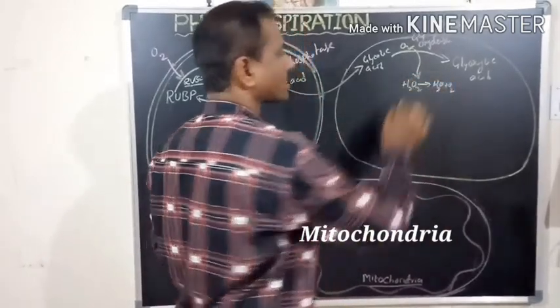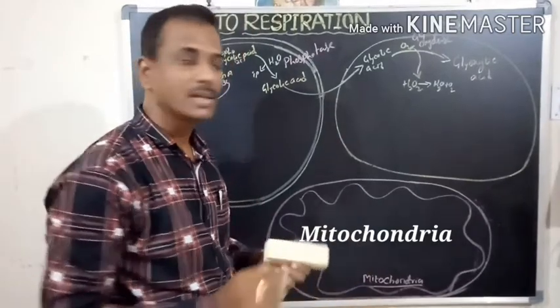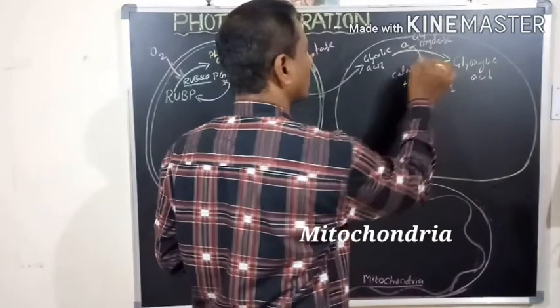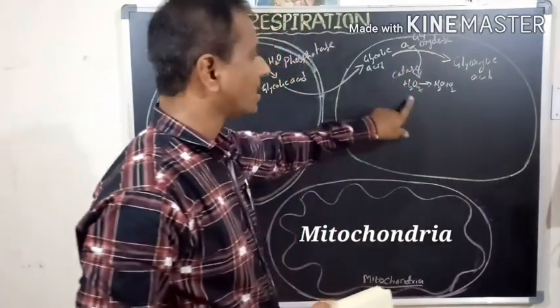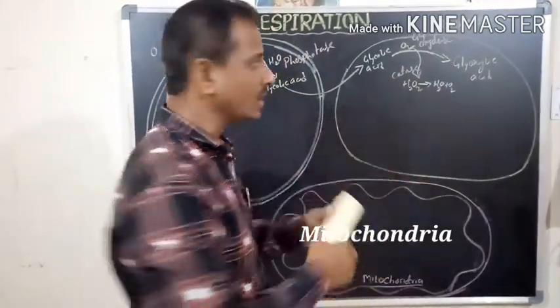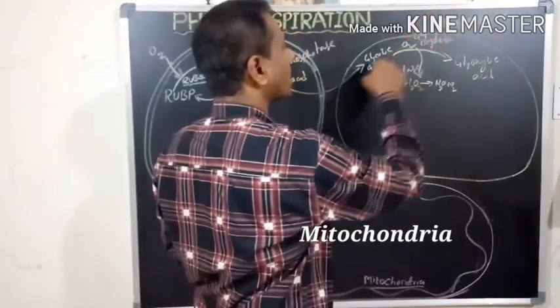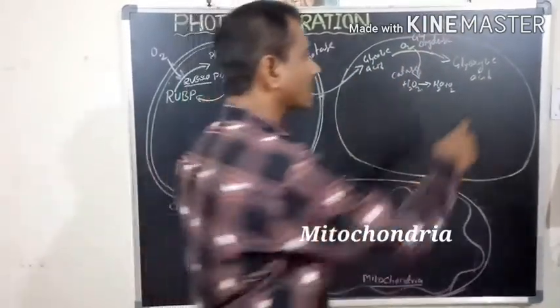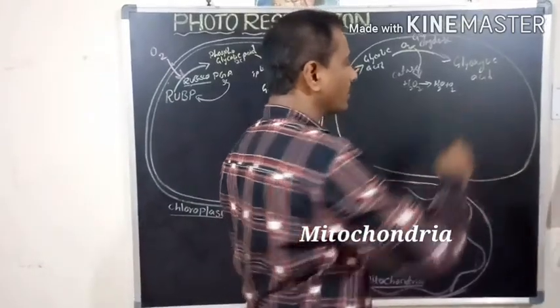This is also a process catalyzed by an enzyme, that is catalase. In the presence of catalase, hydrogen peroxide gives oxygen. This oxygen is reused in the oxidation of another molecule of glycolic acid. The next product here is glyoxylic acid.